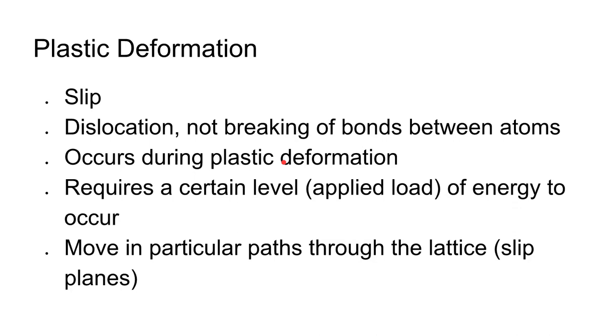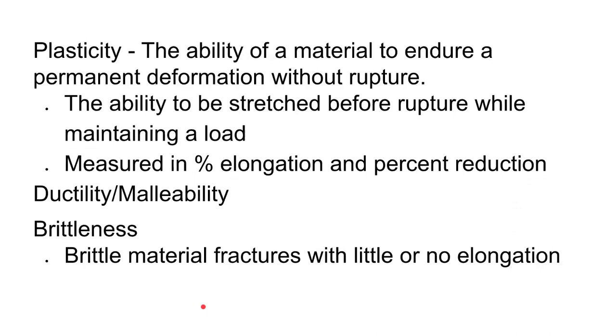But when we start to yield, when we start to deform plastically, then we have slid rows of atoms past other rows of atoms. And one way this can happen is through slip. This is this shifting, this dislocating of atoms along these rows or planes. And this cannot be undone. So once you do plastic deformation, it is permanent.